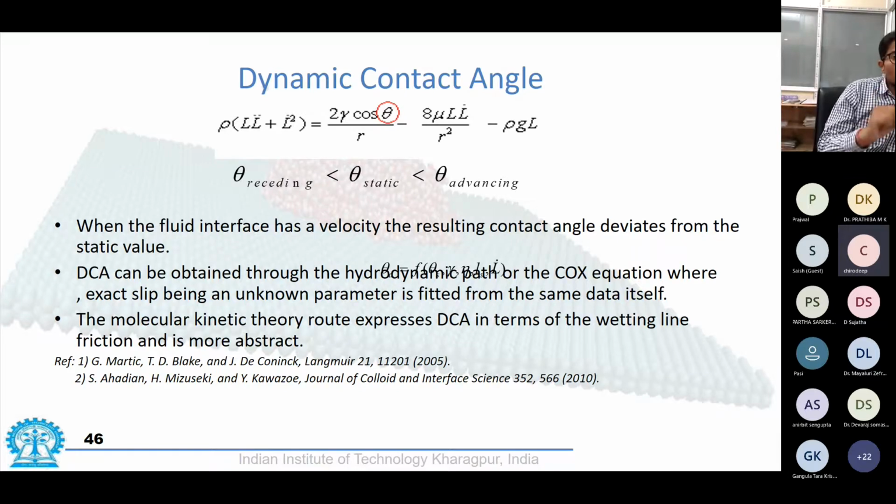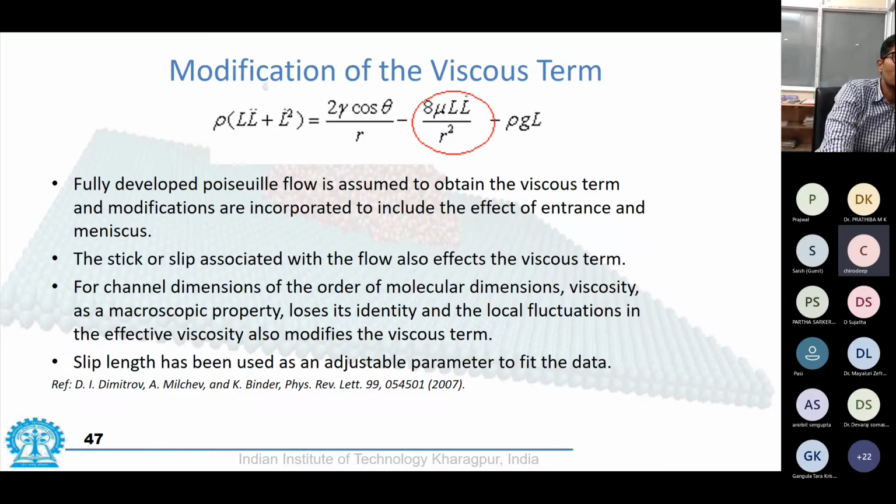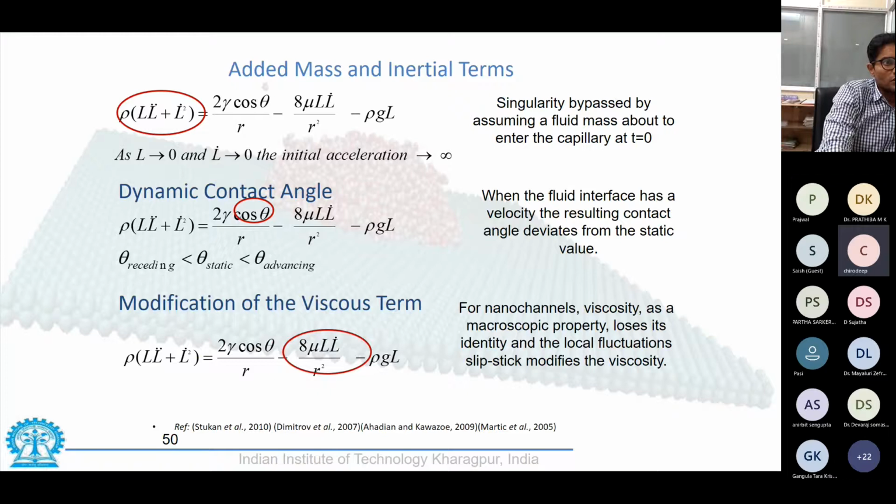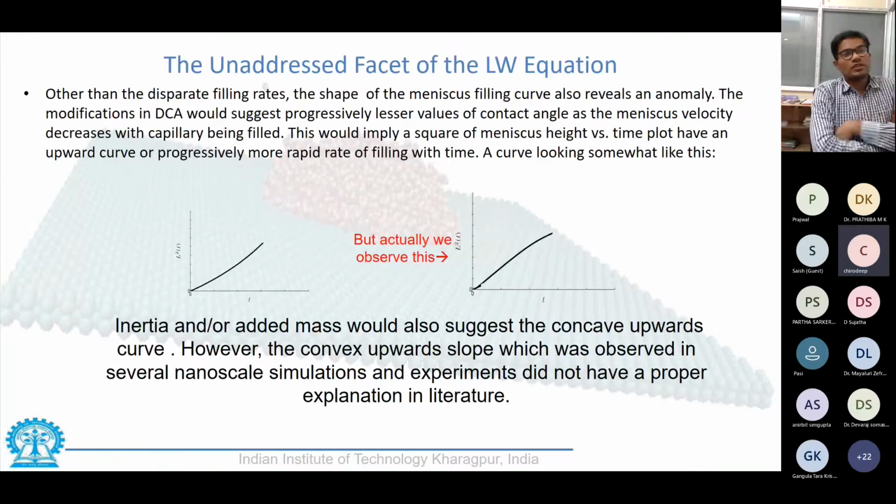So this was the most accepted and popular notion till a decade ago, where a major problem came across.